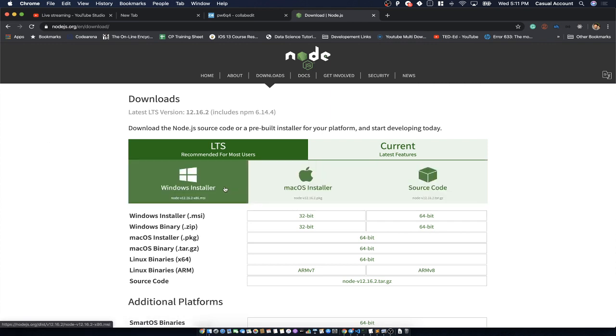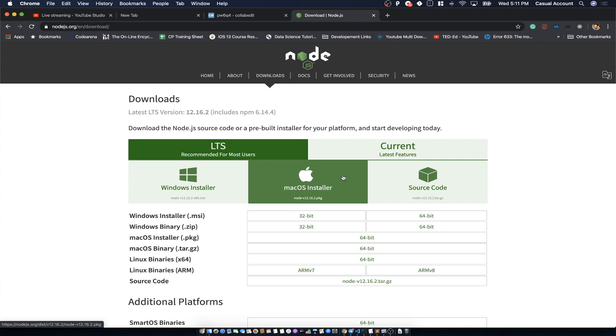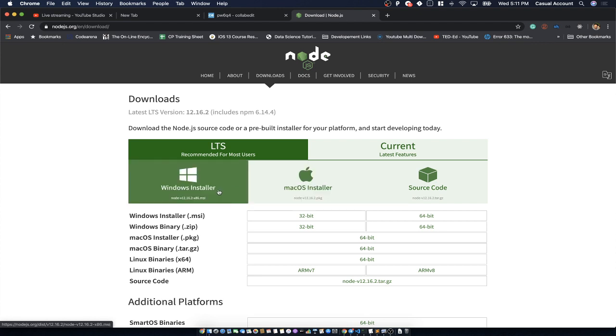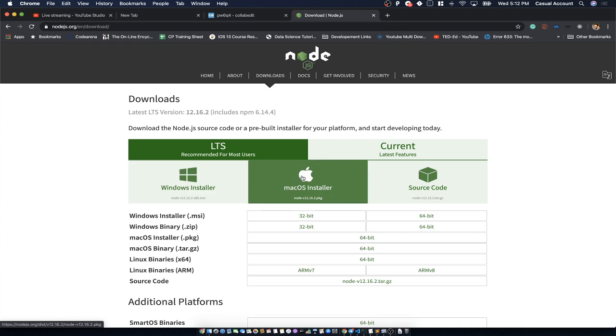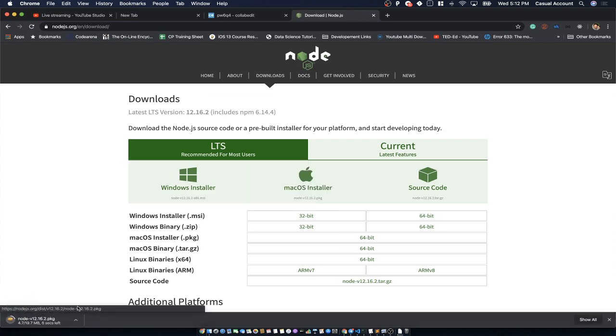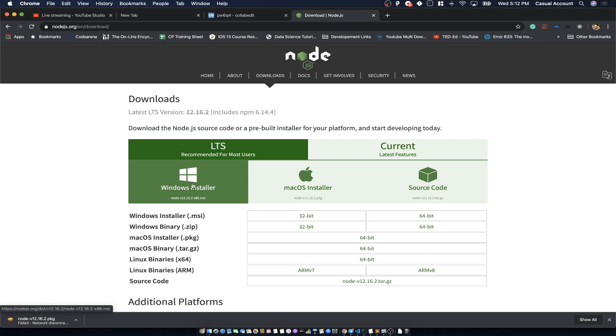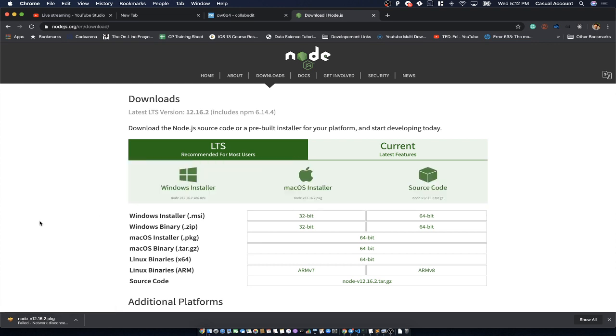You can download any of the LTS versions. I have downloaded the Mac OS installer. You might have to download the Windows installer, depending on your PC. I have already downloaded it, so I will not be showing you how to install it. It's a simple process. You just have to follow a normal setup, and it will be installed in your system. So now Node.js is also installed.